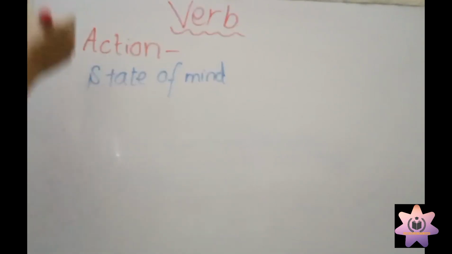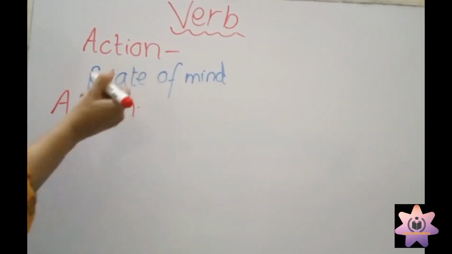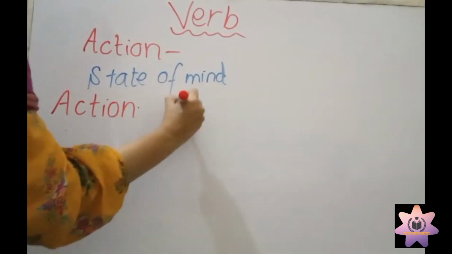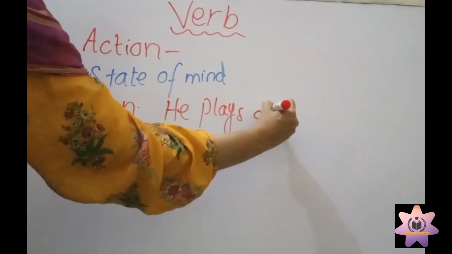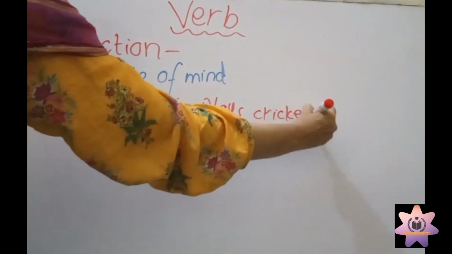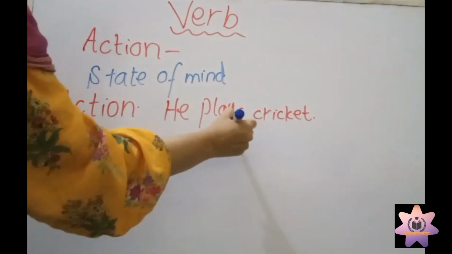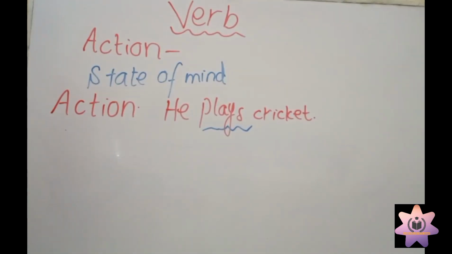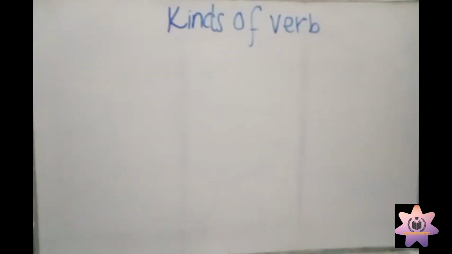Here I am going to write action. For example, he plays cricket. So plays is called action verb.